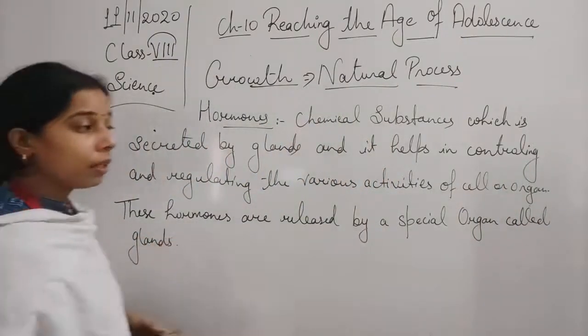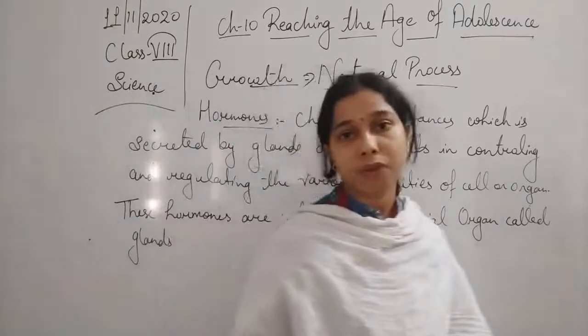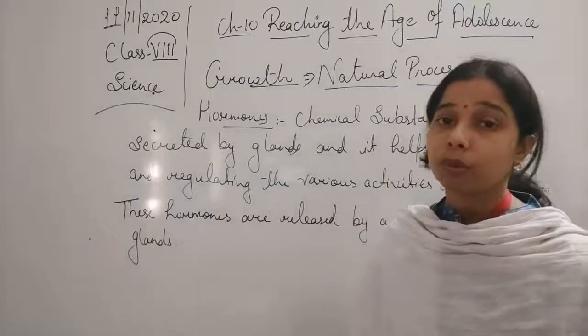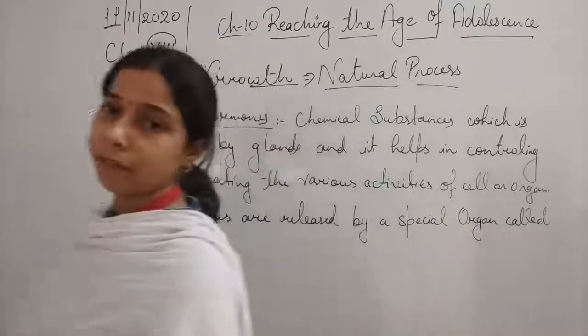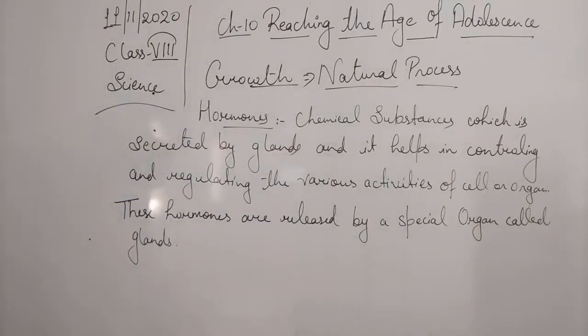Okay, so they are released by a special kind of organ, student, and that is known as glands. So glands are responsible for the release of the hormone.